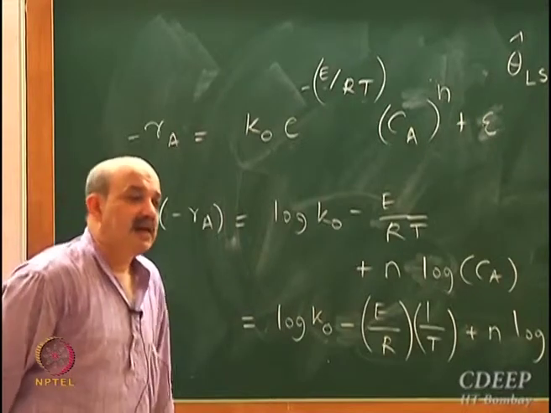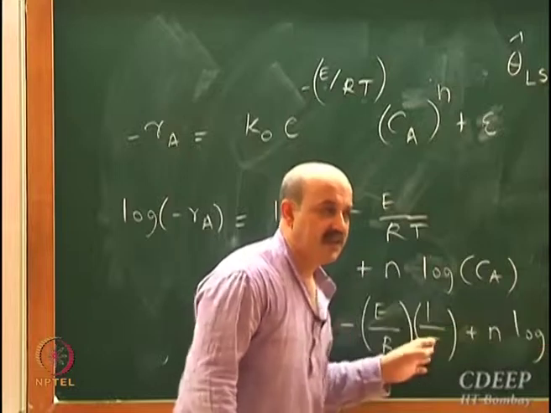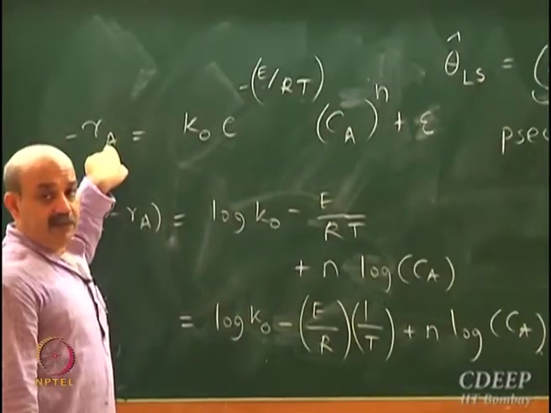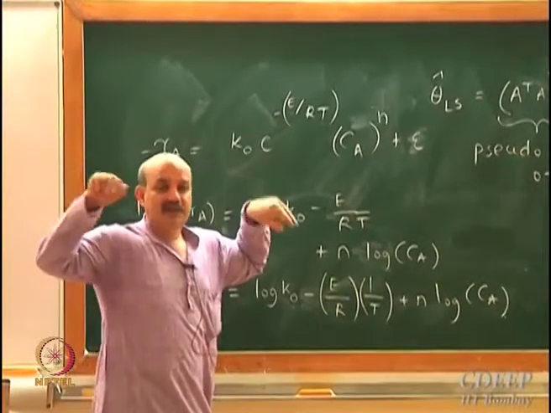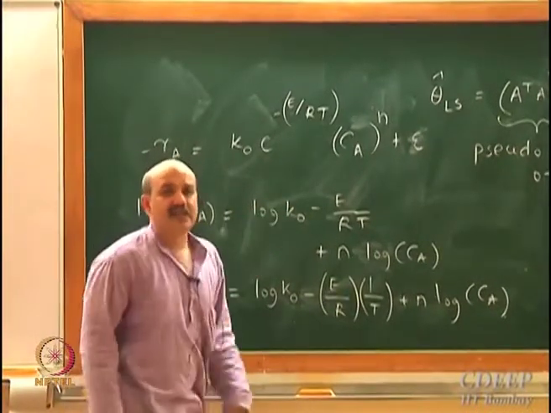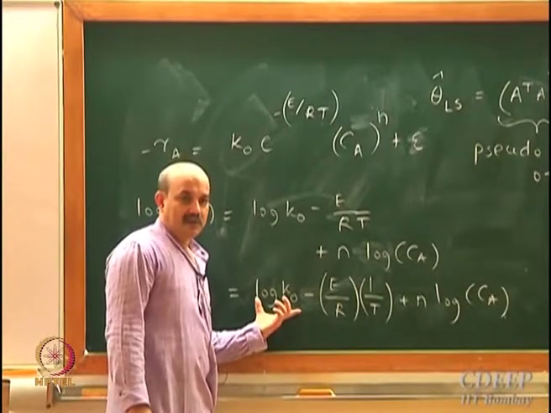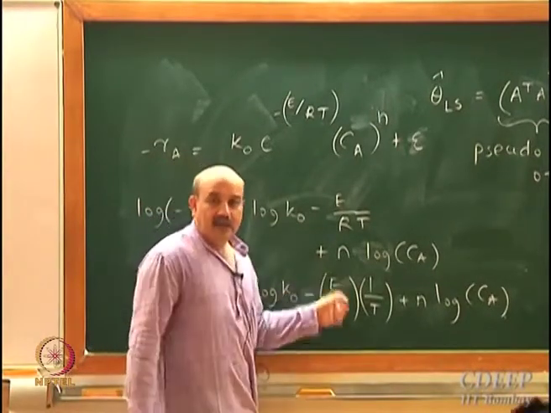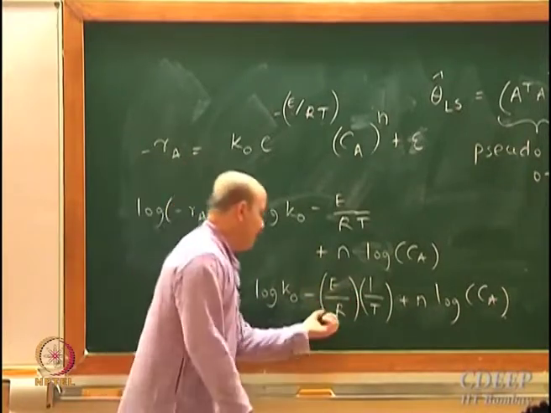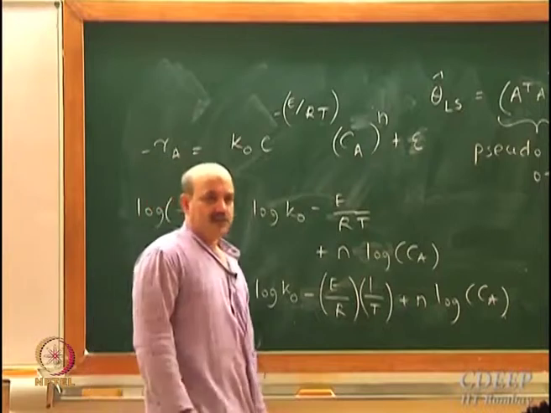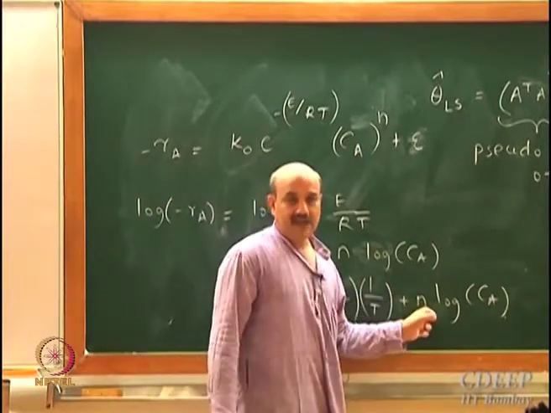I have collected data for concentration, and at different concentrations and different temperatures I have data for the rate expression. I want to get a least square estimate. Okay, is this a linear in parameter model? What are the parameters? Log K naught, E by R, or E, whatever. If you want to take R to this side you can do that, since you know R. So E is an unknown parameter, and n.